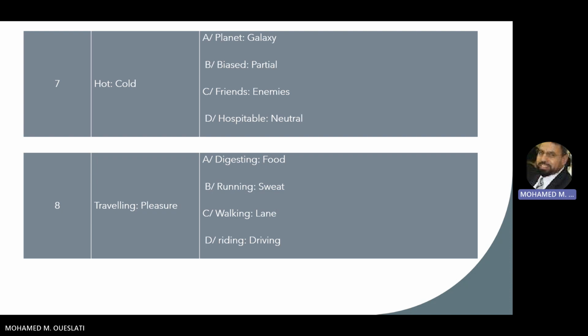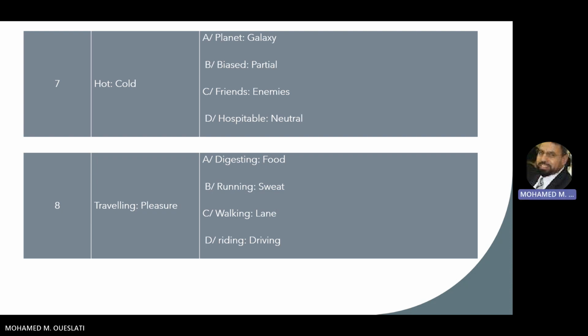We go to 8. We have traveling and pleasure. Of course, when we travel, we have pleasure. And the same here with option B, when we run, we start sweating. So the right option that is in harmony with traveling and pleasure is running, sweat. So this is the right answer.